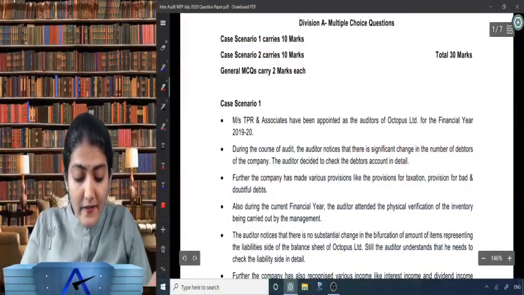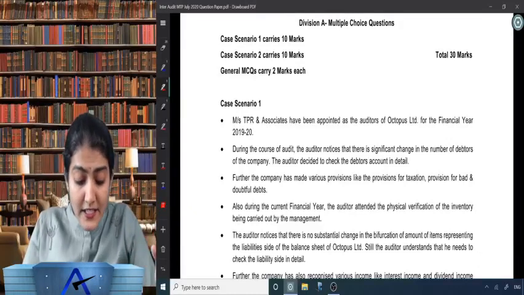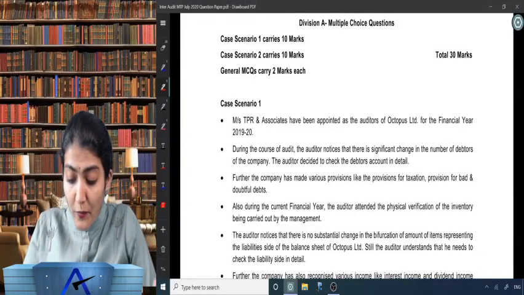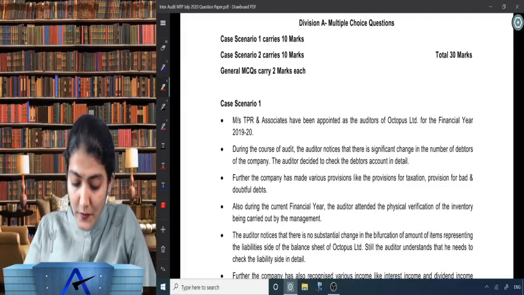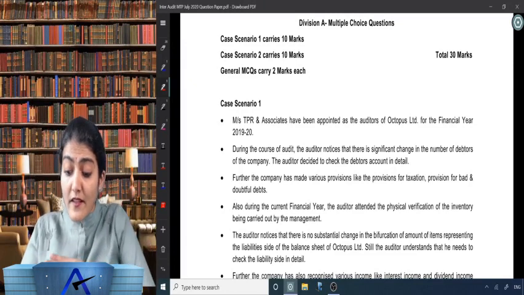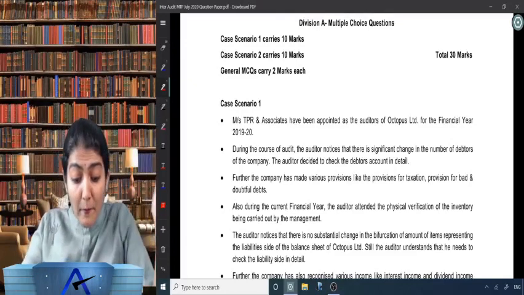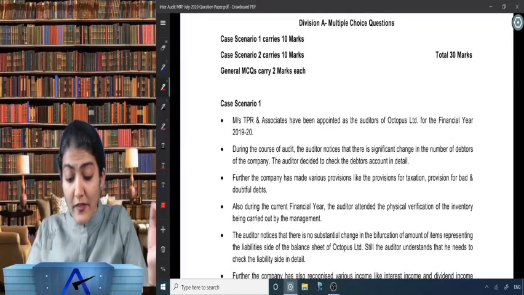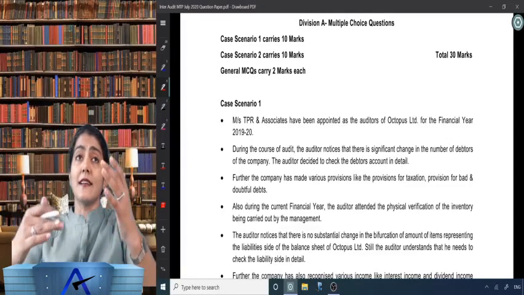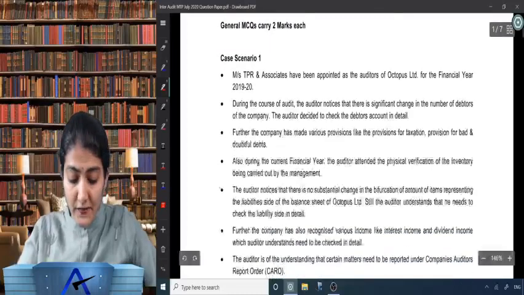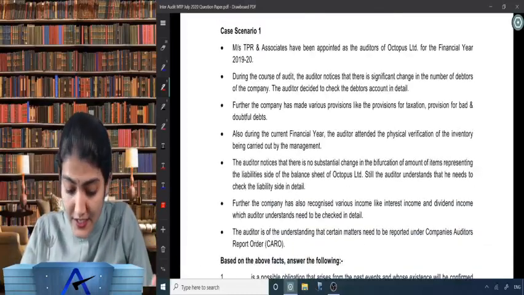So again, there is a case scenario first given over there. TPR and Associates have been appointed as the auditors of Octopus Limited for financial year 19-20. During the course of audit, the auditor notices that there is a significant change in the number of debtors of the company. The auditor decided to check the debtors account in detail. So analytical procedures said that there is a significant change, so the auditor decided to check more in detail.